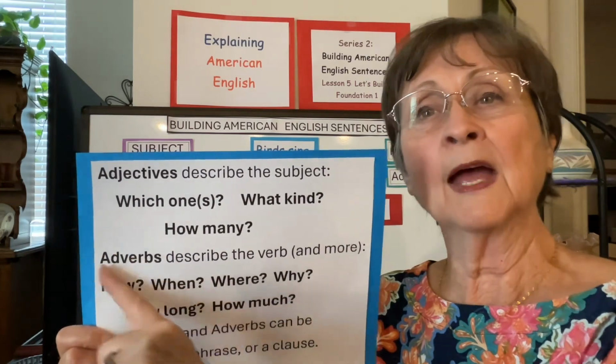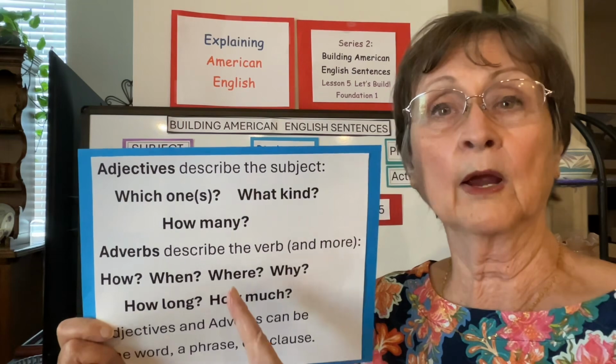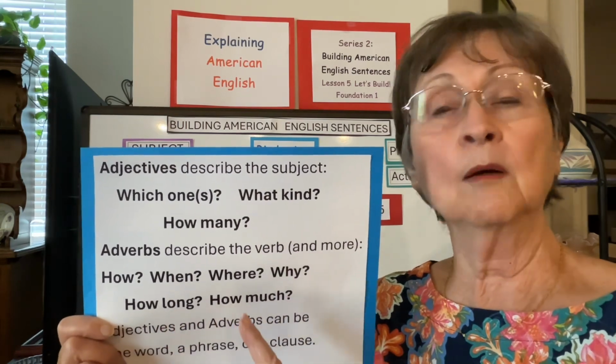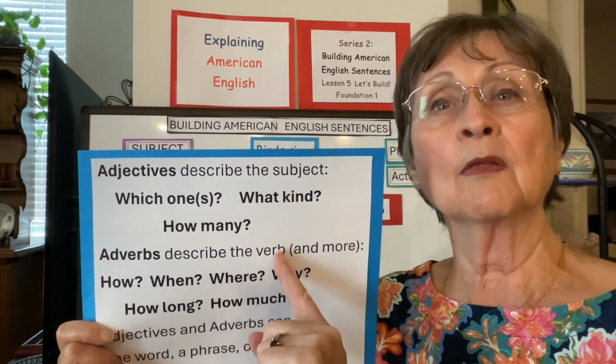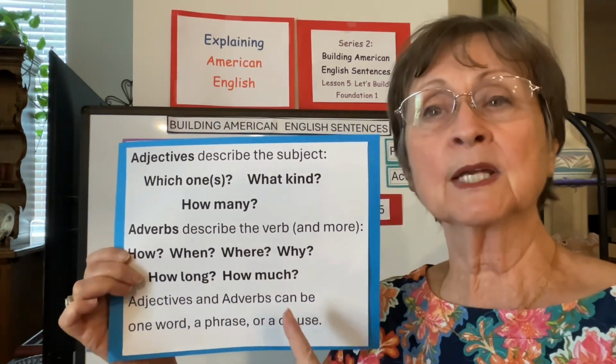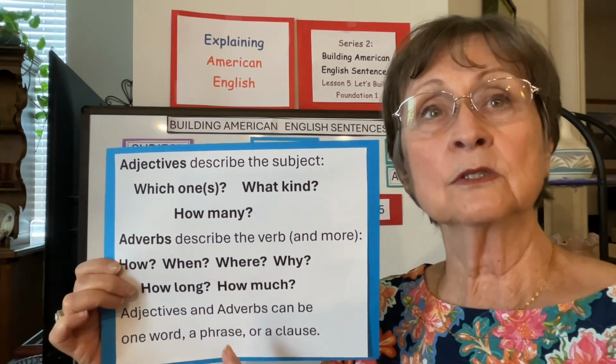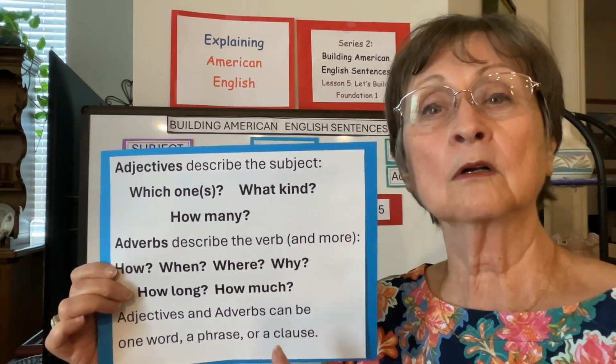So the job of adverbs is to tell about the verb: how, when, where, why, how long, how much, something like that. Adjectives and adverbs can be one word, or a phrase, or a clause.